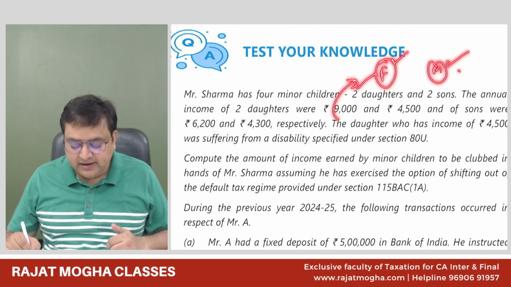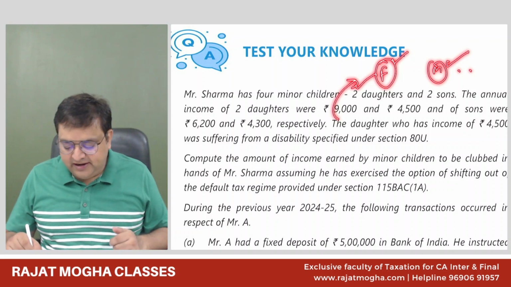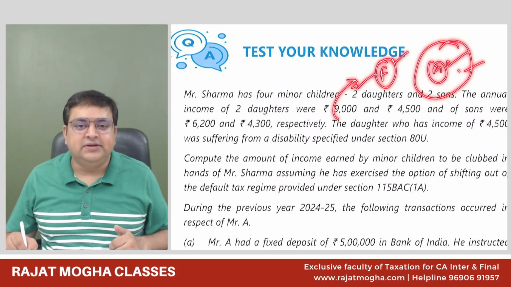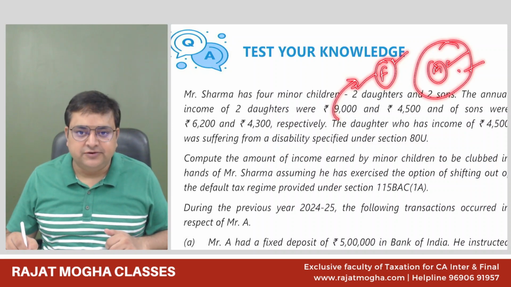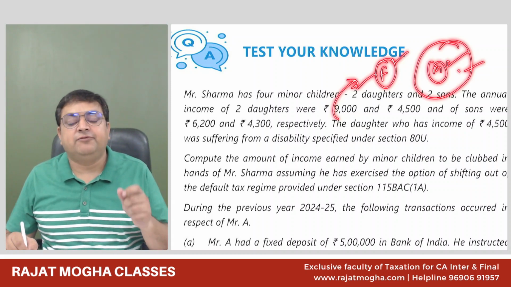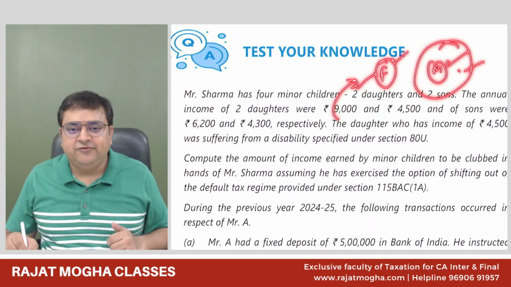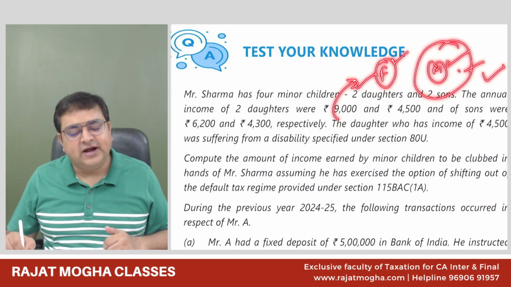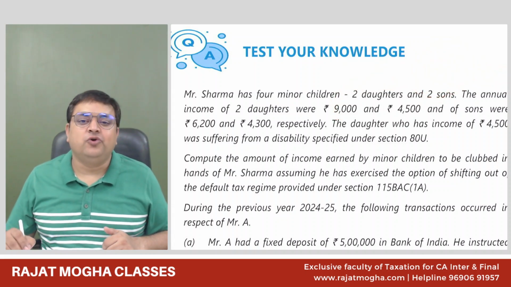Correct? And once it is added, let's say for example, first time we are adding this income and it will be added in the hands of mother. So in subsequent years also, it will be added in the hands of mother only, unless and until the assessing officer goes ahead and changes it. So in subsequent years, we will not see what is the level of income of father, what is the level of income of mother. No, only the first time while clubbing that income for the very first time, we will see the level. And in subsequent years, it will continue to be clubbed in the hands of that parent only.